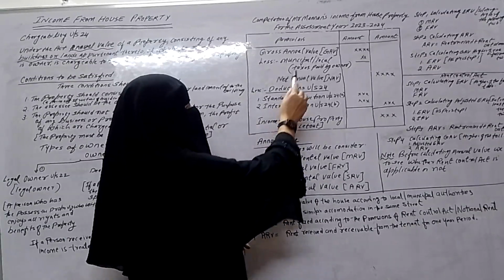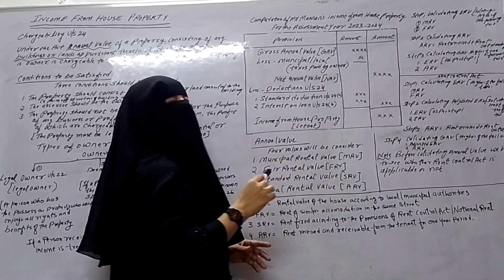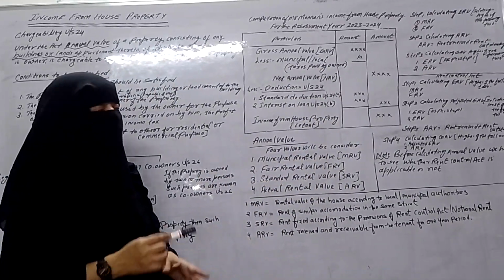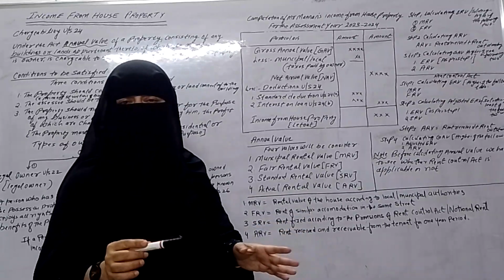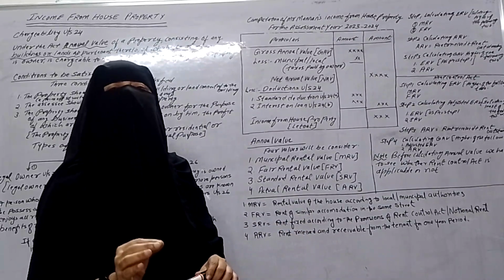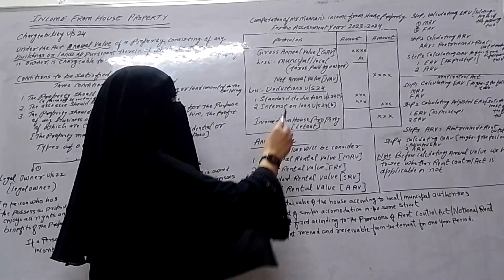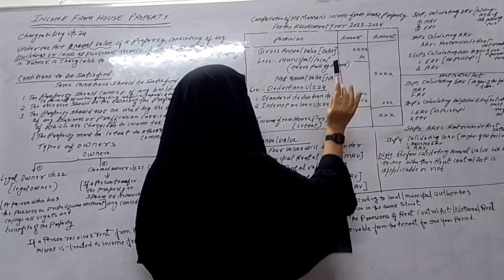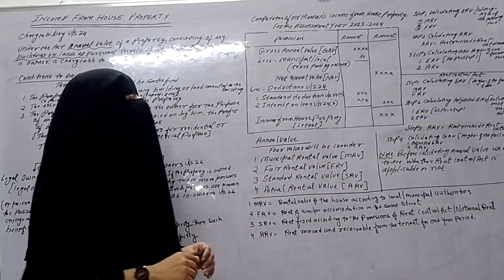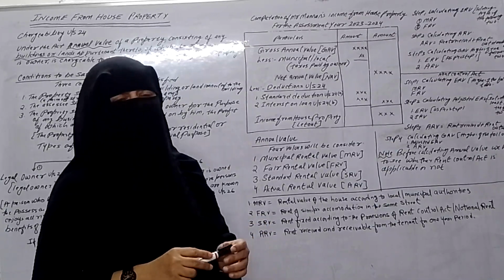So from the gross annual value, we subtract the municipal taxes or local taxes. Once we deduct the municipal taxes from gross annual value, we get the net annual value, NAV. Gross annual value minus municipal taxes gives net annual value. From the net annual value, we take the deductions.